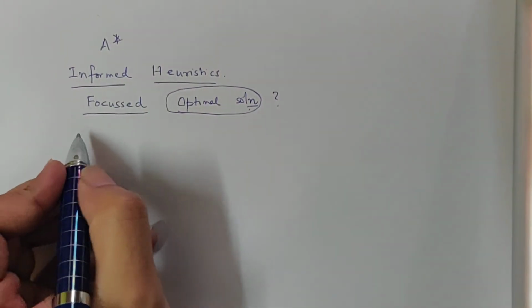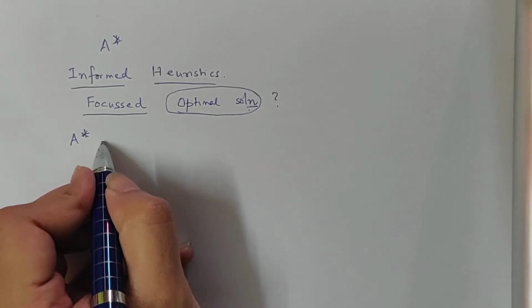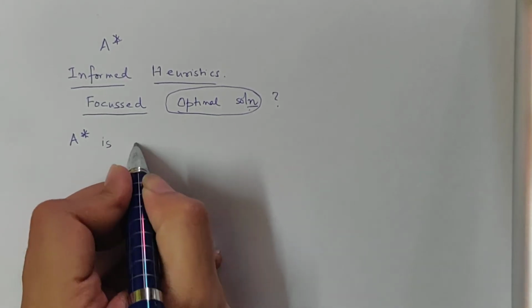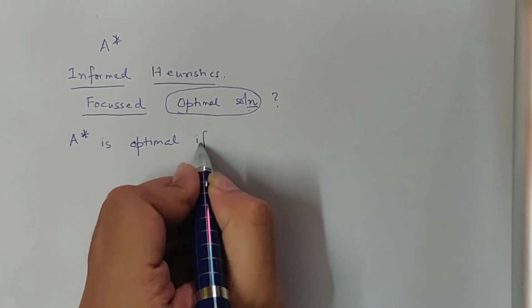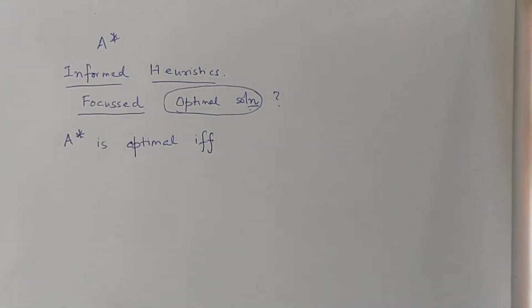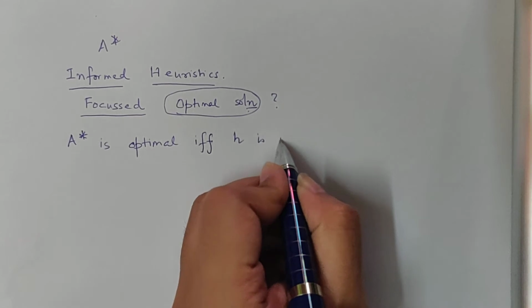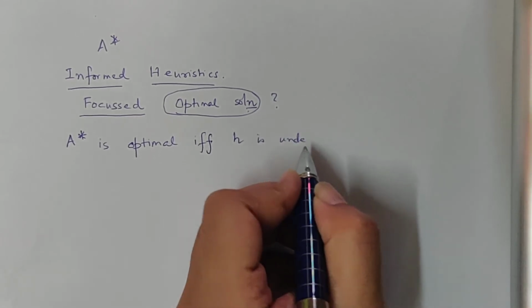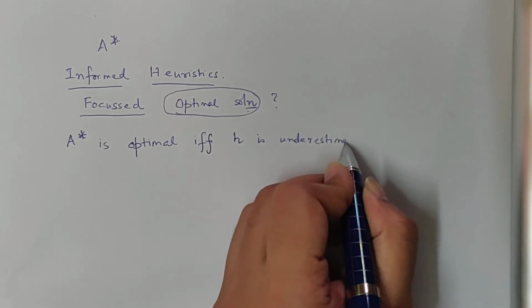I will give you the statement that A-star is optimal if, this is not a wrong spelling of if, IFF means if and only if, H, the heuristic function, is underestimating.